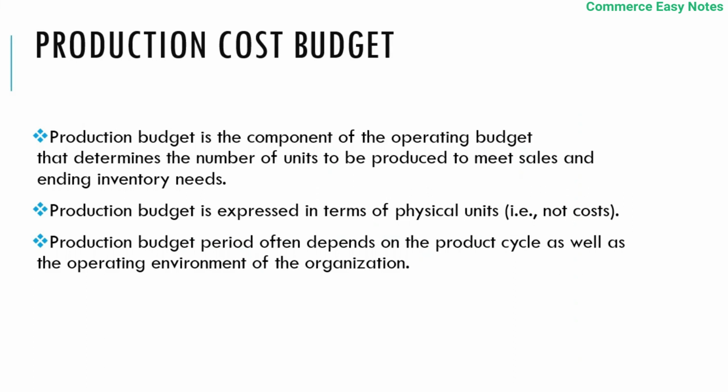The production budget is expressed in terms of physical units, that is, not in cost but in physical units. It shows how much stock should be needed. The production budget's period often depends upon the product cycle as well as the operating environment of an organization. Therefore, it may vary from month, quarter to annually according to the situation or nature of the business need.